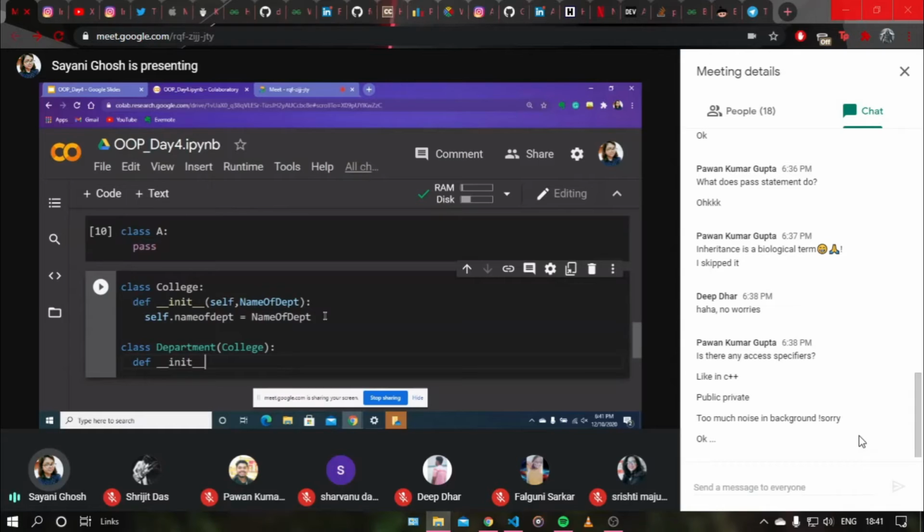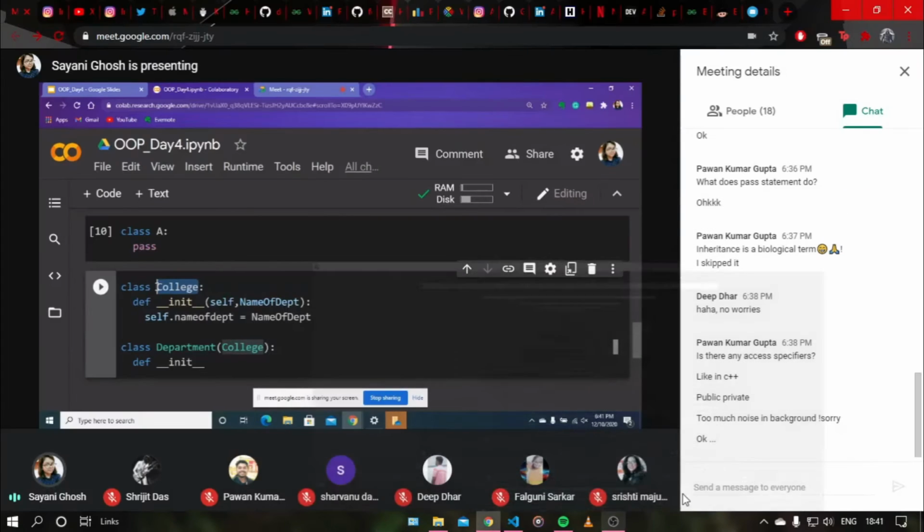You might think that it may inherit this, but it actually has two init functions, one belonging to the parent class and one its own personal init function to initialize the department class's object. And this init function is for initializing the object of college.